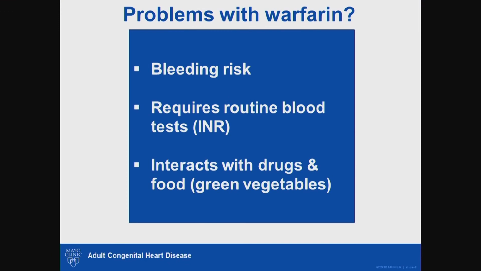The use of warfarin is associated with increased bleeding risk, and also the patients have to get routine blood tests known as INR to monitor the effect of warfarin as long as they are on this medicine. Also, warfarin interacts with a lot of medications and food products such as green vegetables and salad.